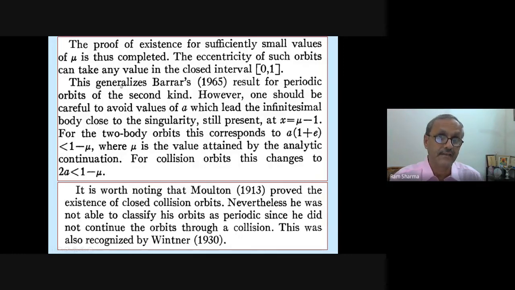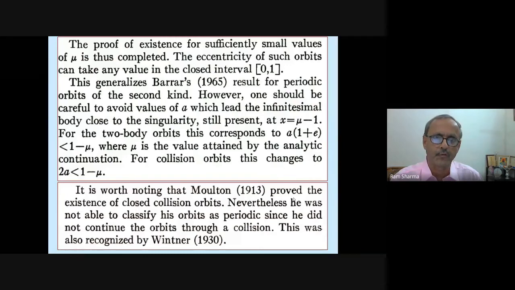So this generalizes Barrar's result for periodic orbits of second kind. Barrar proved this in Delaunay's variables. And here Ziasaglia has done it for his own variables, which he defined. We may call them Ziasaglia's variables also. However, this paper I don't know, since later on I did not work much. How much it has gone to various areas, I have not much idea. But it should go, because in a regularized system you don't have singularity. That is a major advantage.